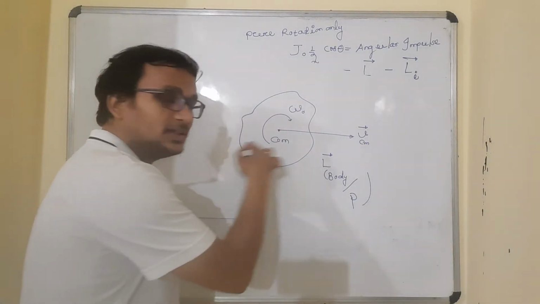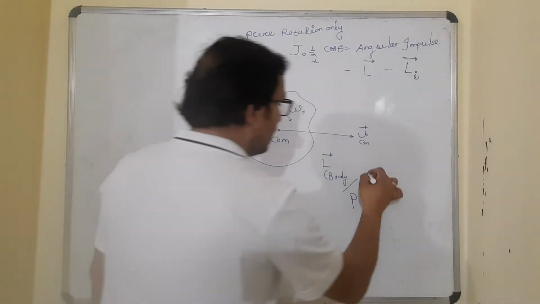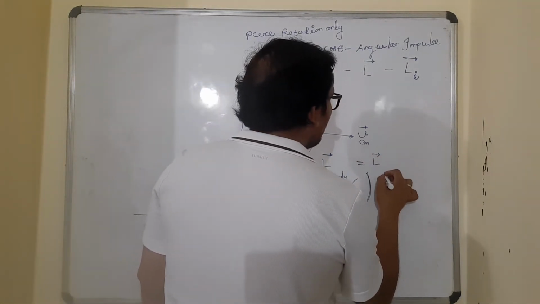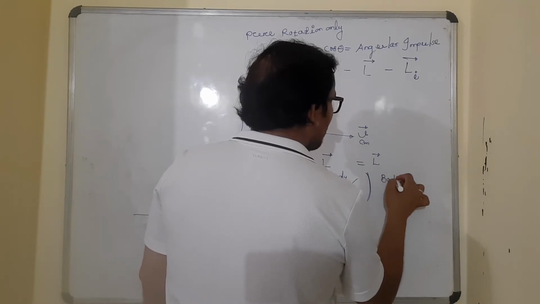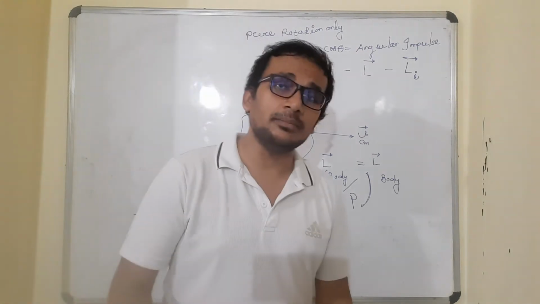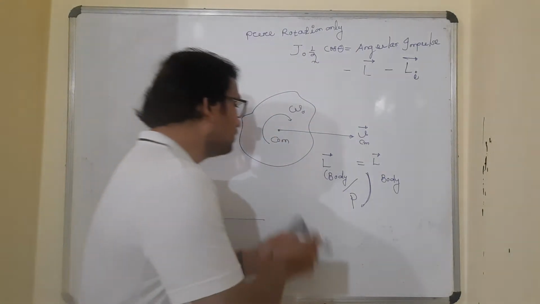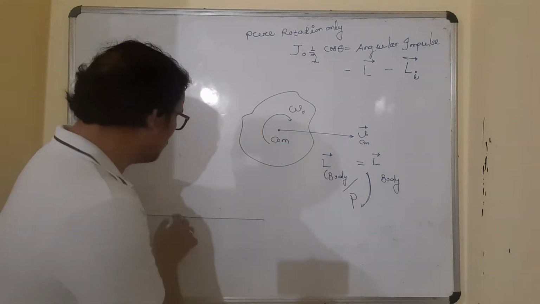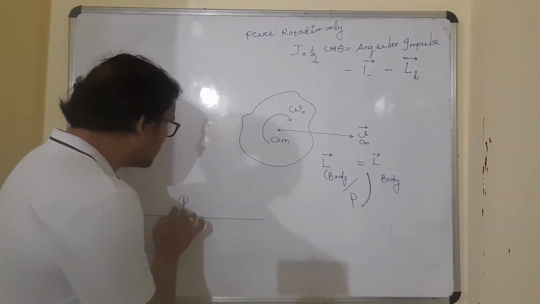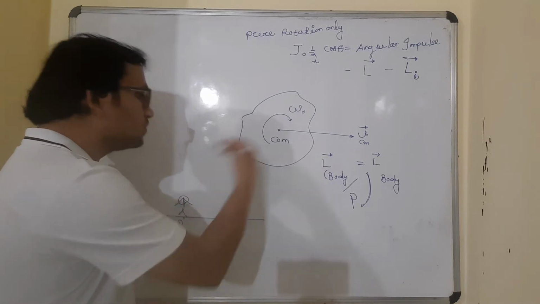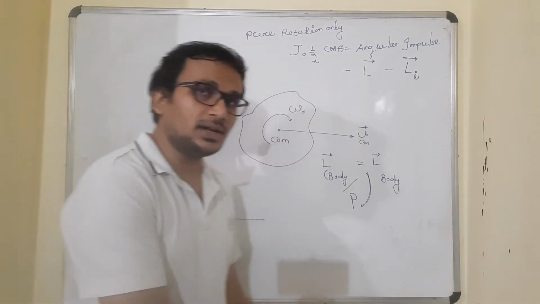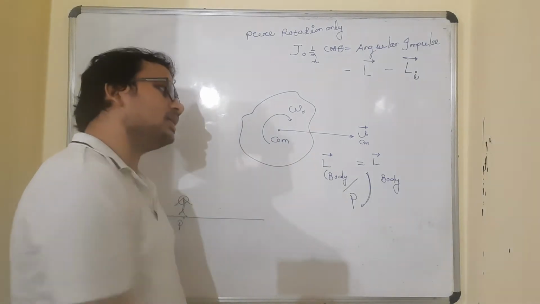Now I want you to write the angular momentum of the body. What will that be? Directly it cannot be written with respect to P. So what tool do I have? First, I can make an observer. Angular momentum of the body has to be written with respect to point P. It means an observer has to stand here, and he has to write the angular momentum of the body.